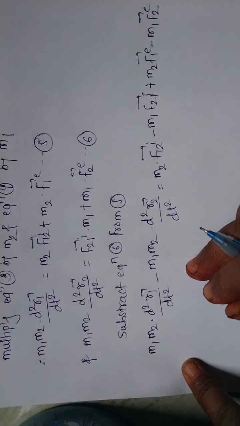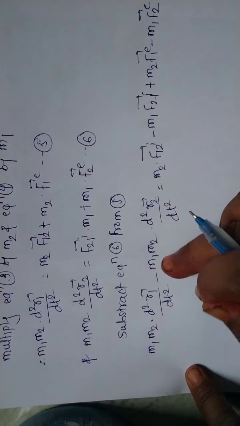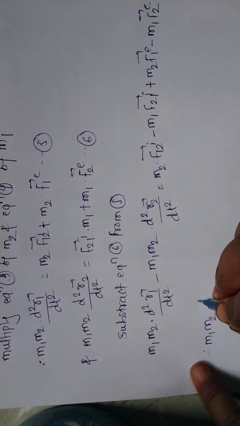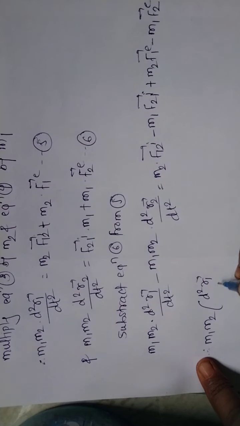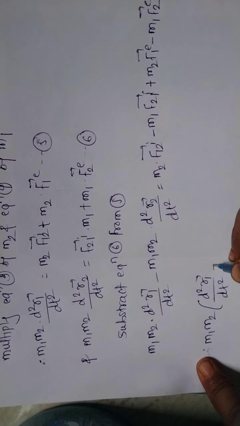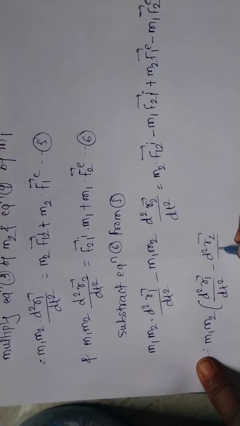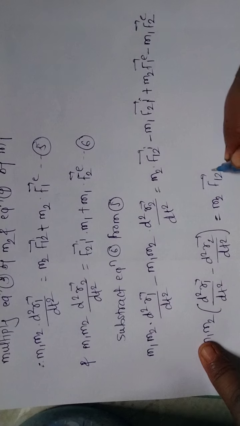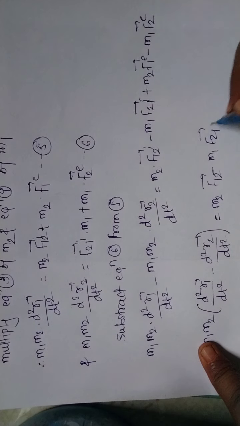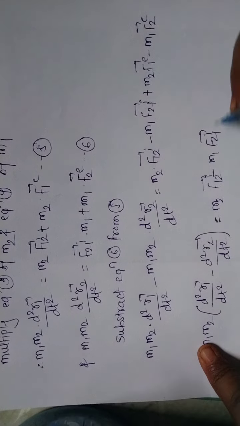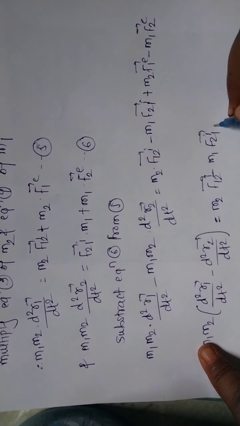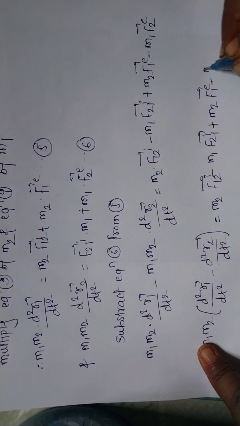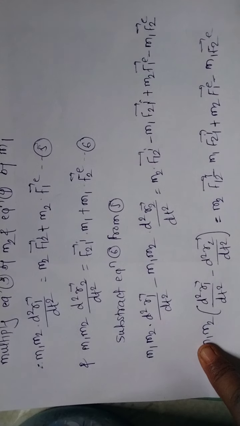Now if we rewrite this equation taking m1 m2 common, in bracket d2r1 bar by dt square minus d2r2 bar by dt square, this is the acceleration. So here the equation is m2 F12 bar minus m1 F21 bar internal plus m2 F1 external minus m1 F2 external.